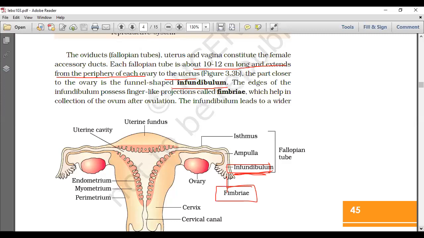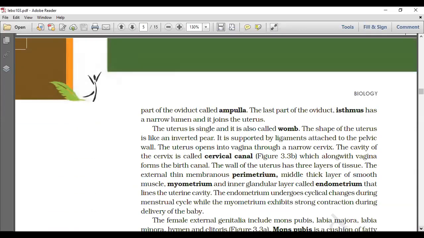The fimbriae help in the collection of the ovum after ovulation, because after ovulation the secondary oocyte will be released into the peritoneal cavity. So from there they have to collect it, the fimbriated funnel. The infundibulum leads to a wider part of the oviduct which is called the ampulla. The last part of the oviduct is the isthmus, which has a narrow lumen and it joins the uterus.